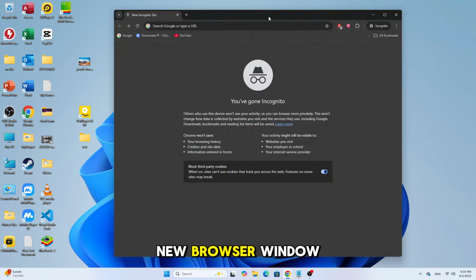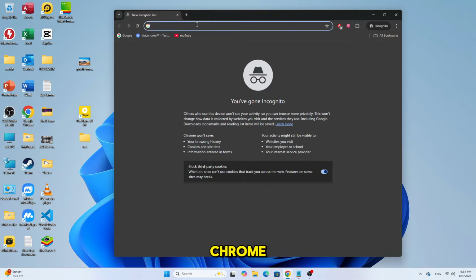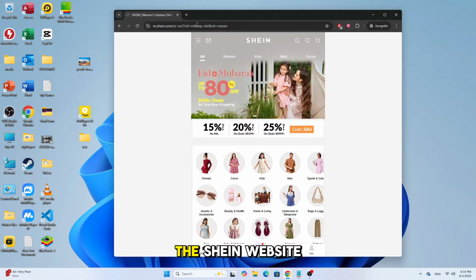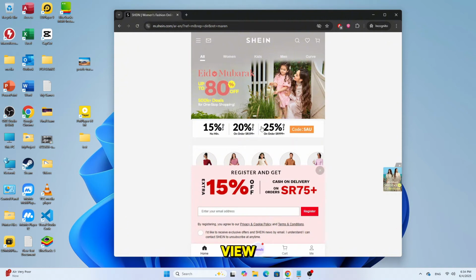First, open a new browser window, for example, Google Chrome. In the address bar at the top, type m.shein.com. This is the mobile version of the Shein website. Then press enter. Now you'll see the Shein website open in mobile view.